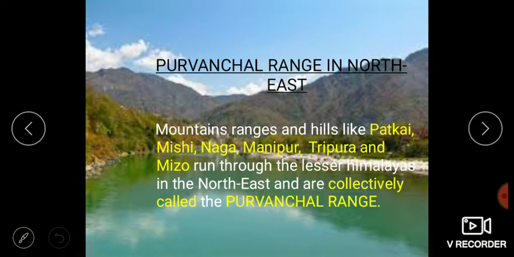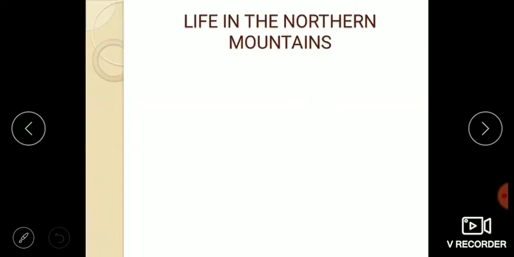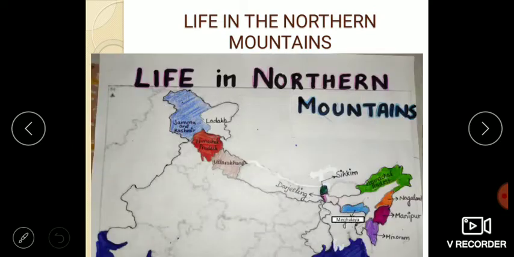Mountain ranges and hills like Patkai, Mishmi, Naga, Manipur, Tripura and Mizo run through the Lesser Himalayas in the northeast and are collectively called the Purvanchal range. Next is life in the Northern Mountains. Here, students, I have made a map for you all to help you understand the Union Territory and the states which fall under this region.